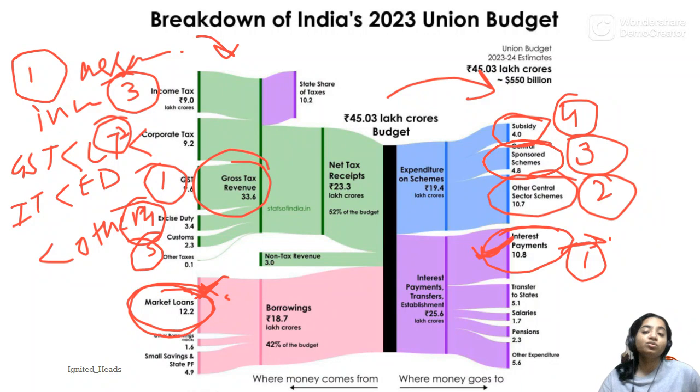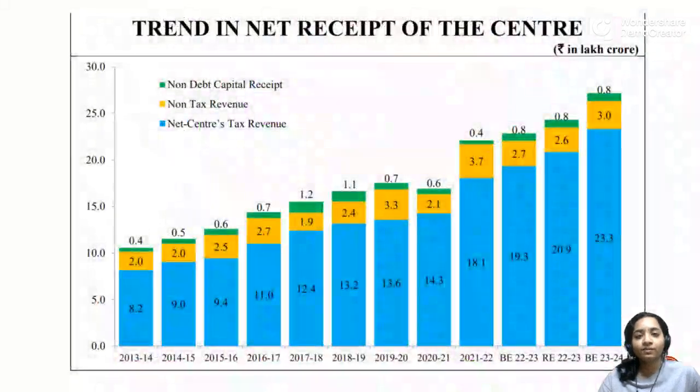Now you should also read about which ministry or which area has the maximum budget. The highest is for defense. The next is for the Ministry of Road Transport and Highways. And you should make a list and remember at least the top 3, top 4 of them. So we now see the trend in the net receipt of the center, which is maximum from the tax revenue, then the non-tax revenue, and the non-debt capital receipt.